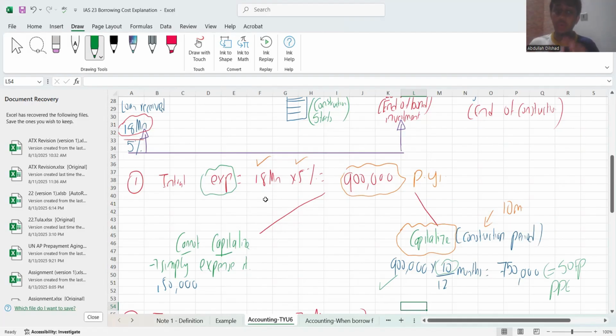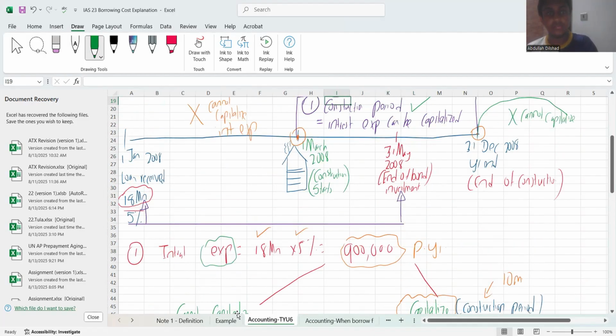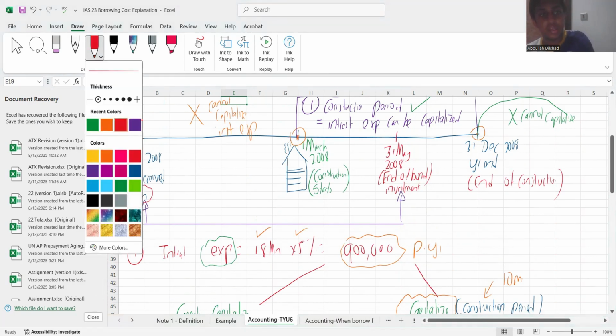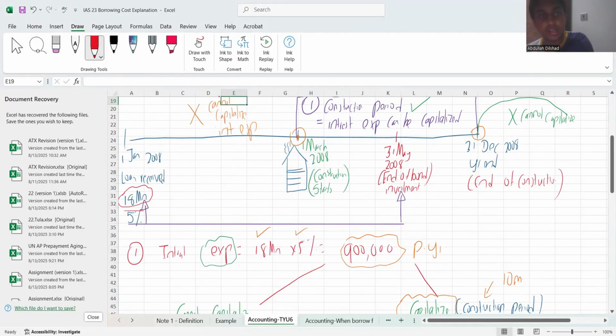What would happen to the remaining 150,000 balance? This 150,000 was generated during which period? From this part to this part.